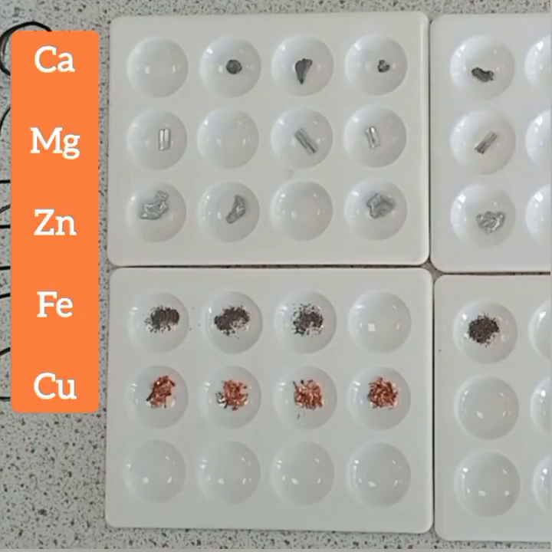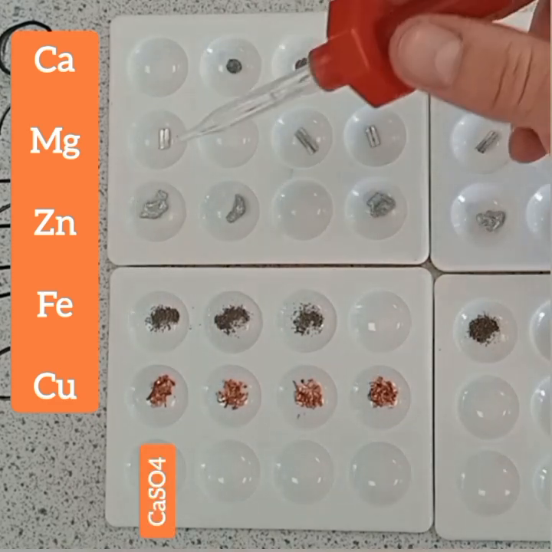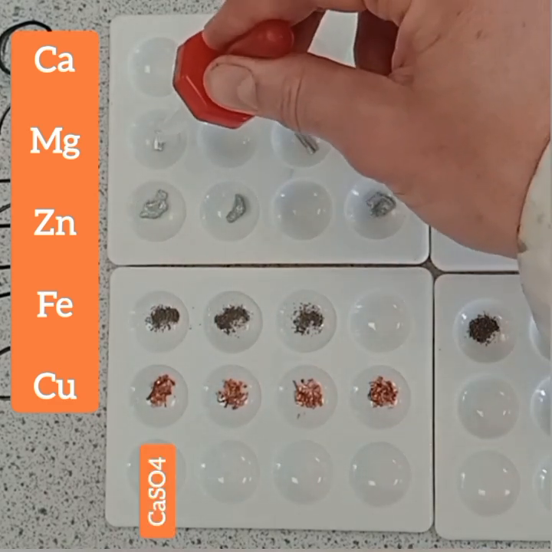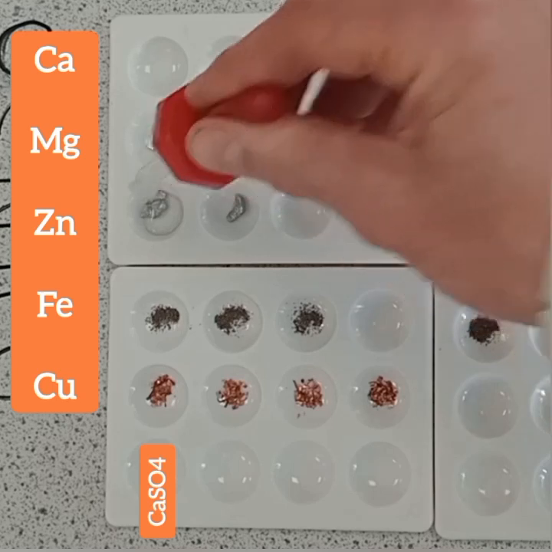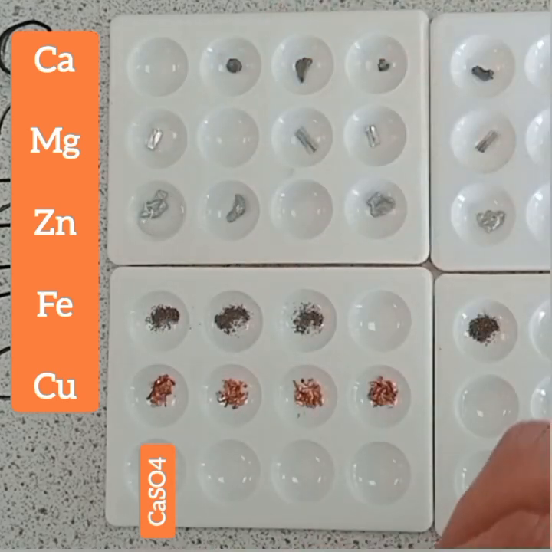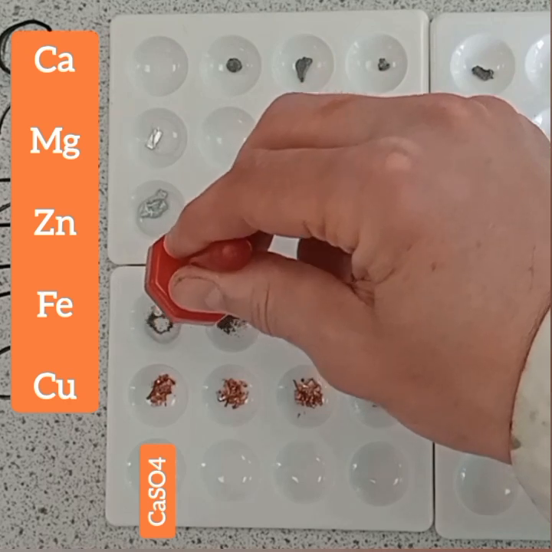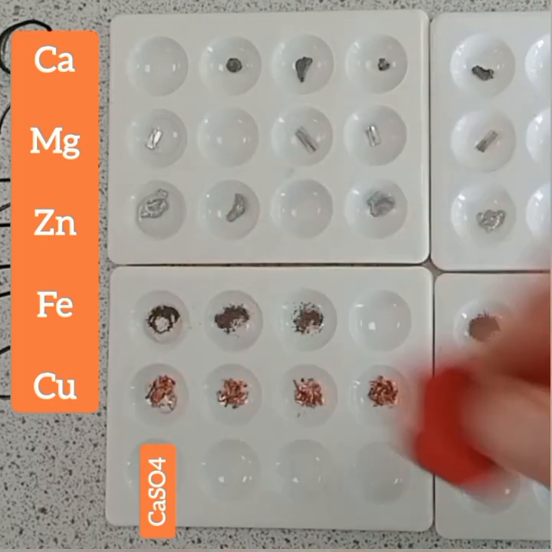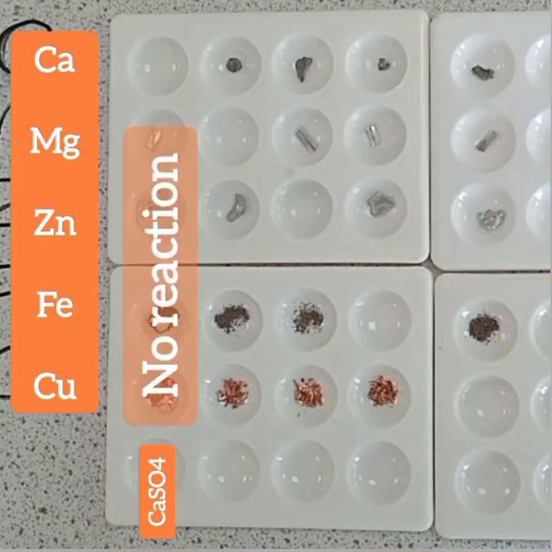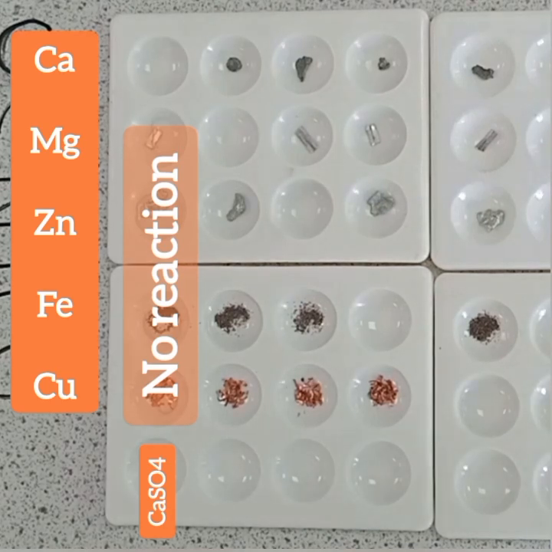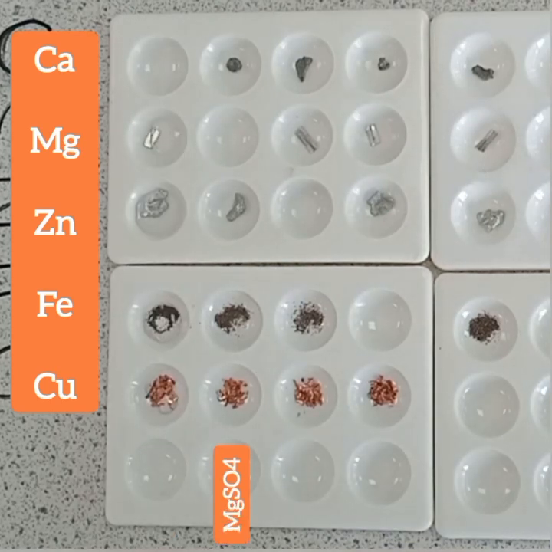So, first we're going to add the calcium sulfate solution. Of course, the first one we don't have to do. First we add it to magnesium. Now, next we're going to add the magnesium sulfate.